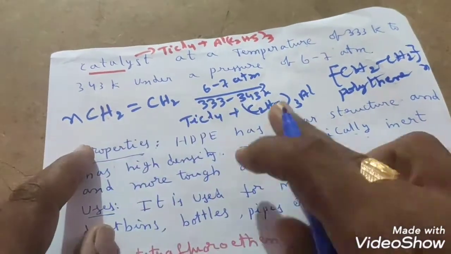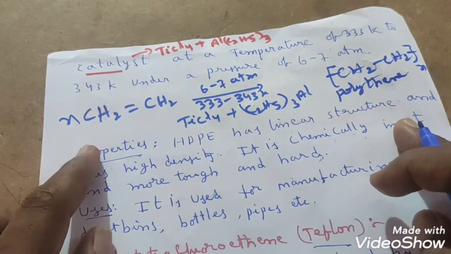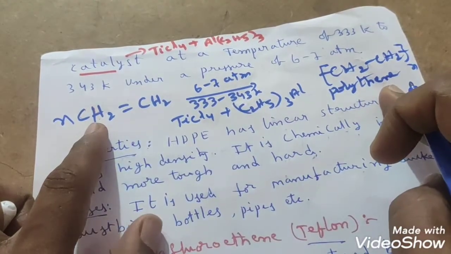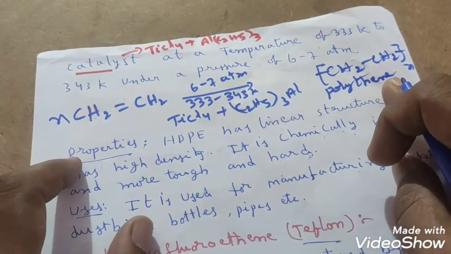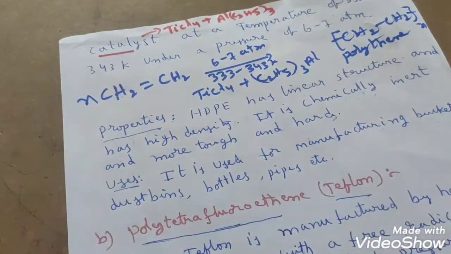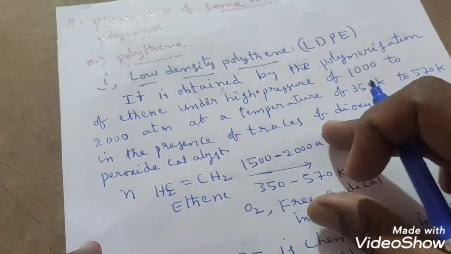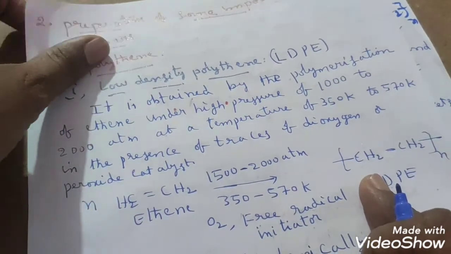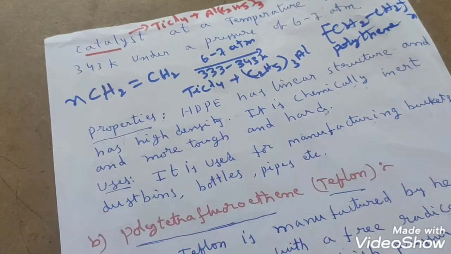The same preparation we have already discussed in the case of LDPE. For LDPE also, the reactant and product are the same, but the conditions are different. At these conditions you will get HDPE. At this condition you get LDPE, and at this condition you will get HDPE, students. Then what is the use of this HDPE?